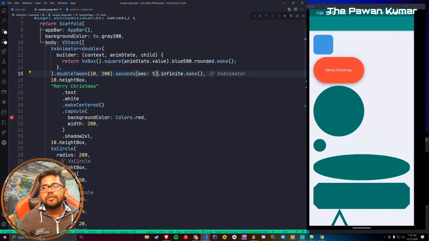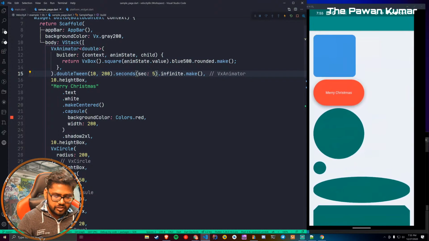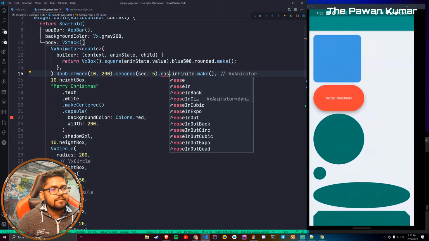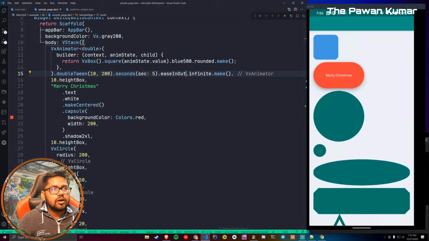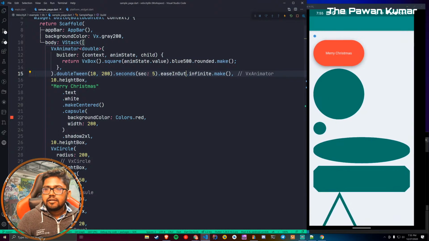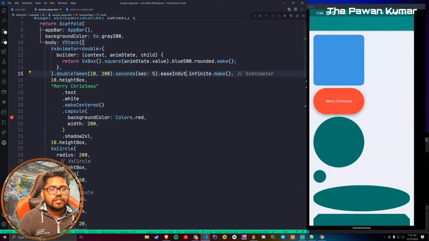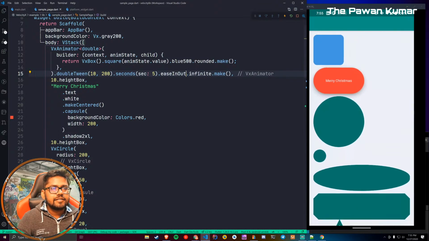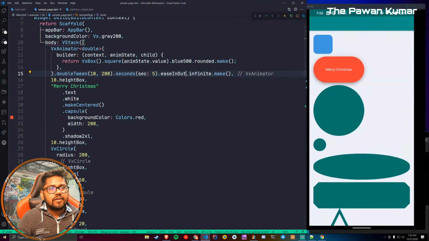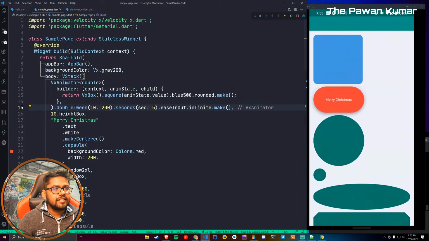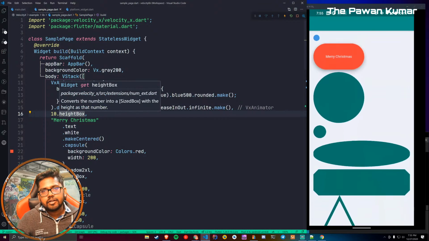If you want to change the animation type, like the curve of the animation, you can also say, let's say, ease in back, ease in cubic, ease in out. Let's do a hot restart as well, and see this. Is this looking good? Just let me know how you feel about this. And what you are doing is basically nothing, to be honest. You are just using a widget and setting some values.